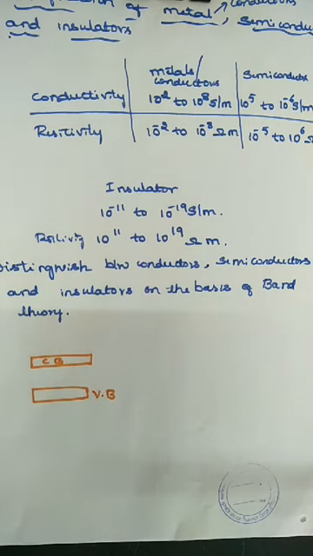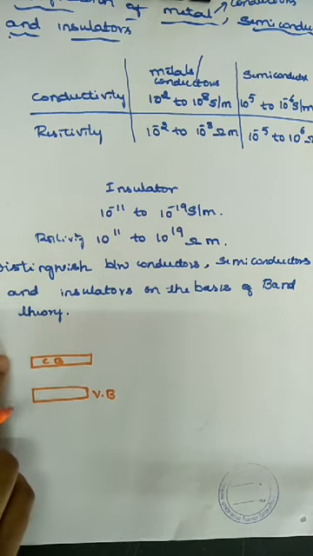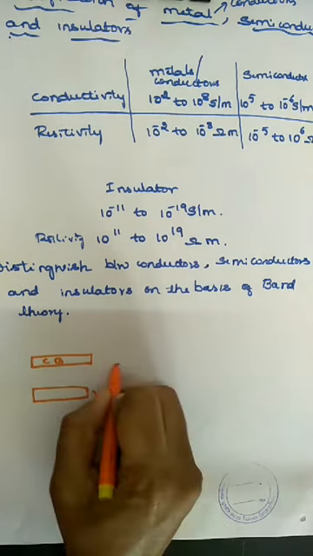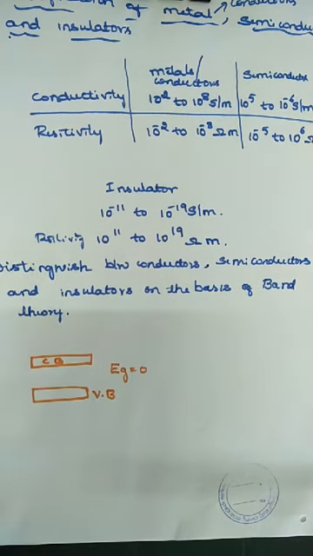Let's see first how the energy bands look in conductors. You are already very familiar with this. This is the valence band and this is the conduction band. In a conductor, the valence band and conduction band overlap, which means the value of Eg is equal to 0.